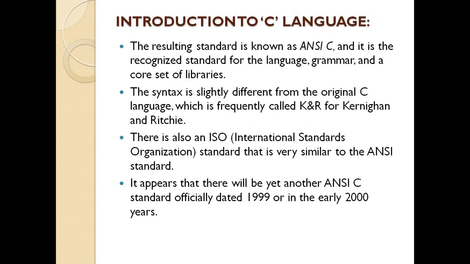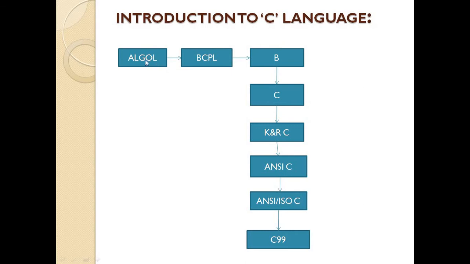So this is the basic graph of the programming language. Before C language, the first language used in computer history was ALGOL. After that a new programming language, BCPL, was developed. After BCPL, B was invented. After B, C was invented. This is called original C, which was invented in 1972.